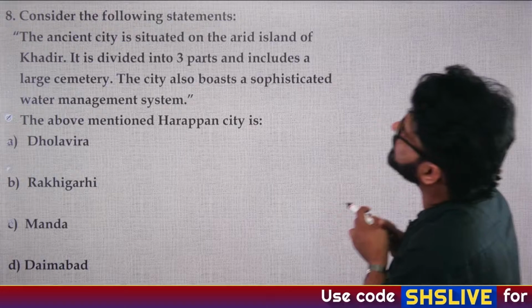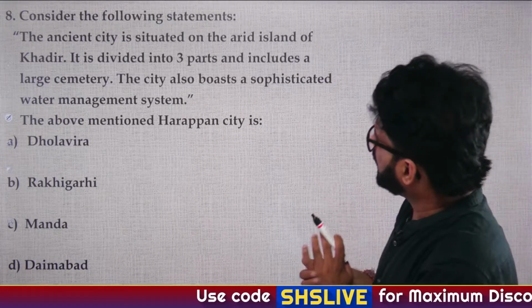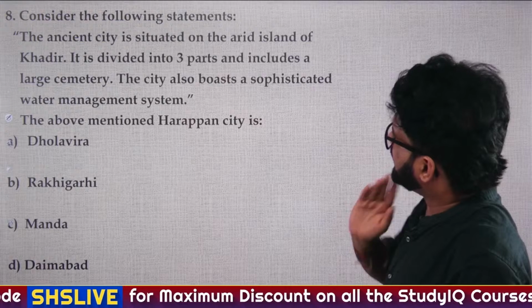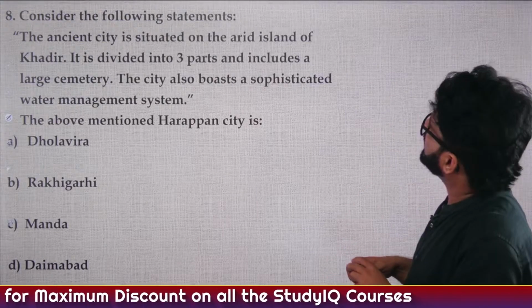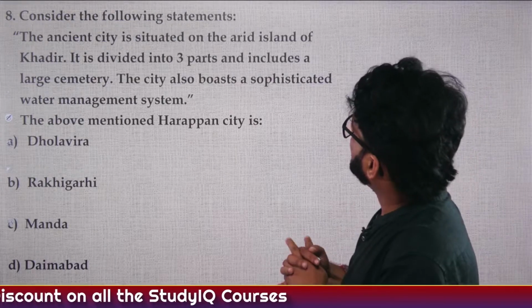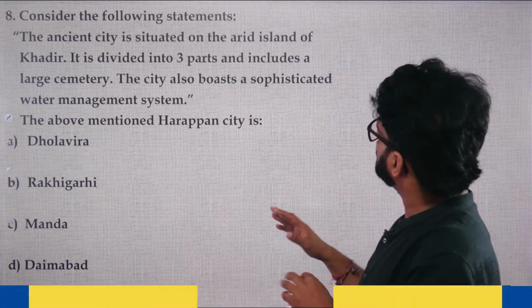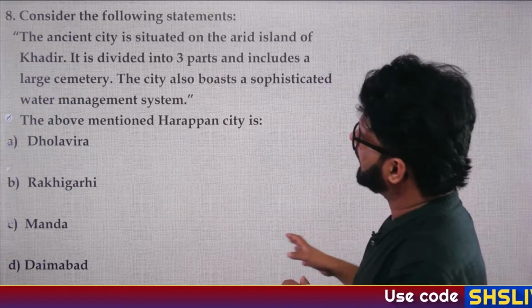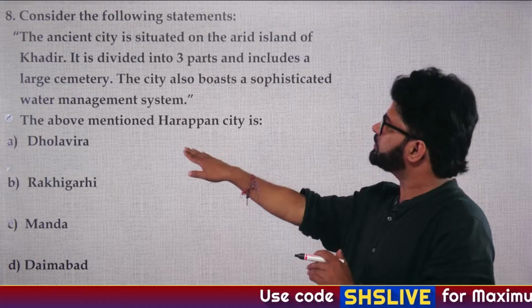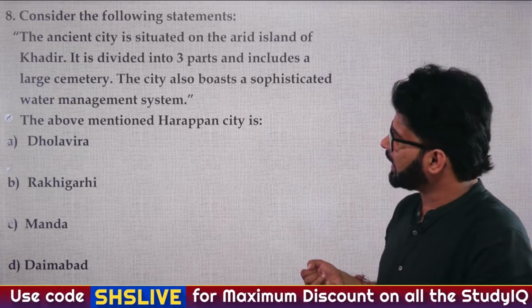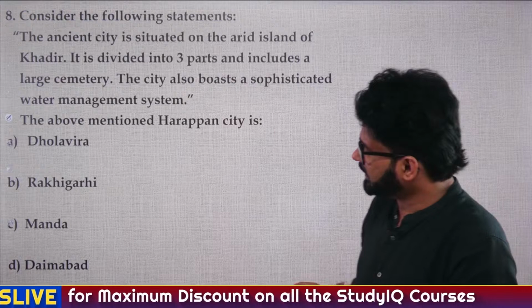Next question, question number 8. Consider the following statements, and there are some facts related to a particular city. The ancient city is situated on the arid island of Khadir. It is divided into 3 parts and includes a large cemetery. The city also boasts a sophisticated water management system. The Harappan city mentioned is A. Dhaulavira, B. Rakhigadi, C. Manda, D. Daimabad.